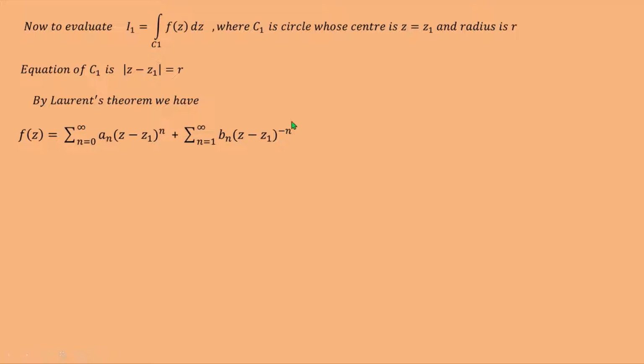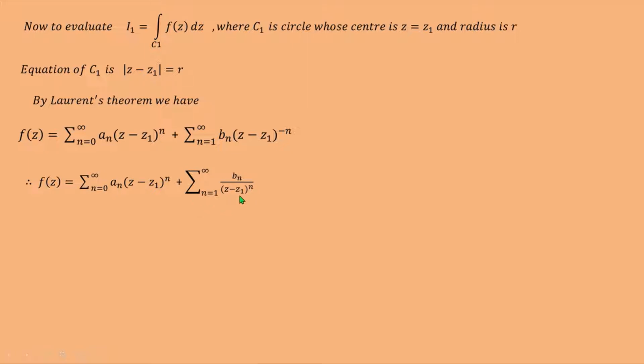We can write this term as summation n varies from 1 to infinity b_n upon (z minus z1) raised to n. And therefore we get f of z is equal to summation n varies from 0 to infinity a_n (z minus z1) raised to n plus summation n varies from 1 to infinity b_n upon (z minus z1) raised to n.